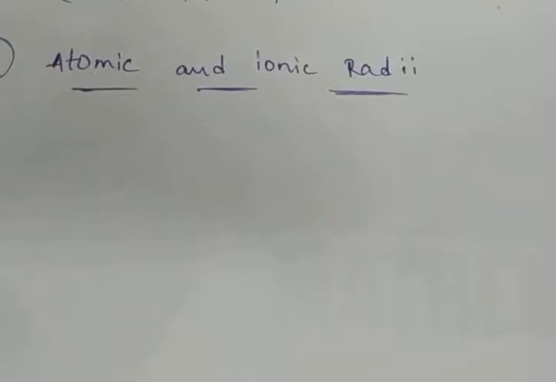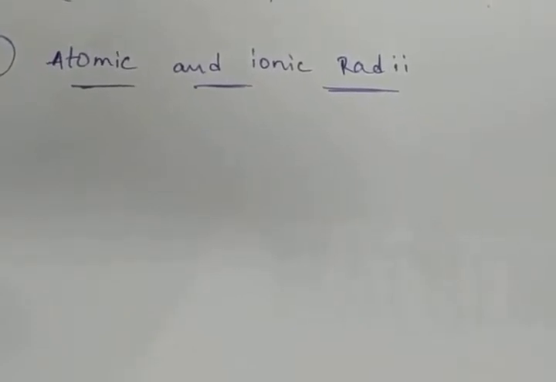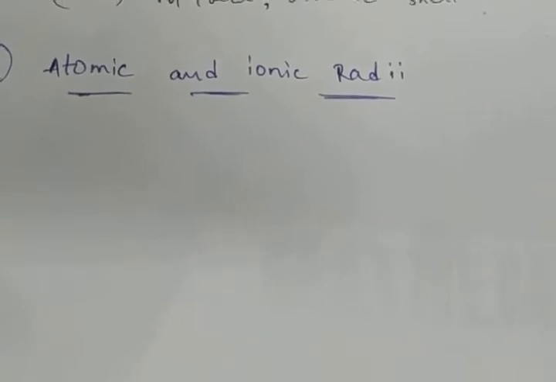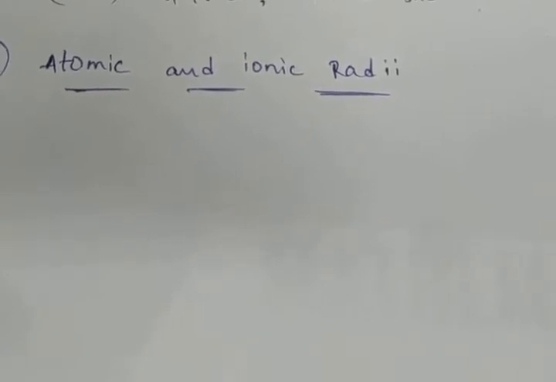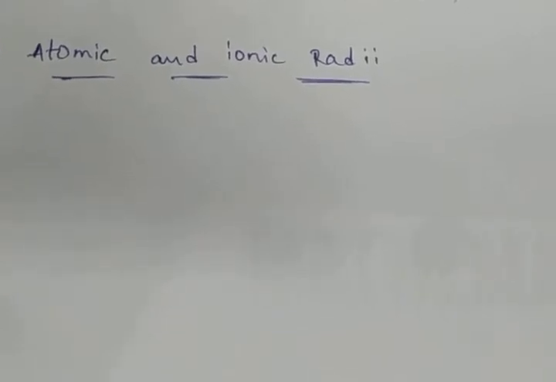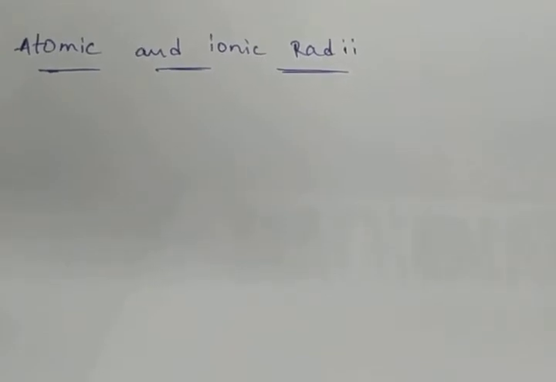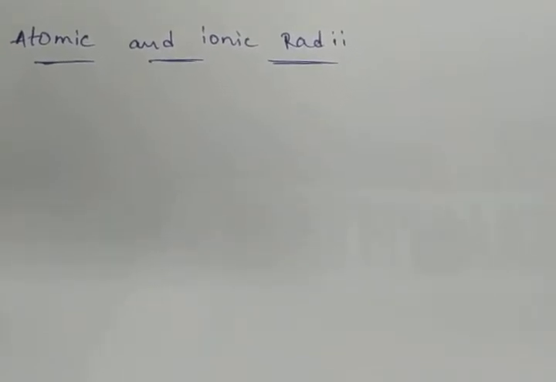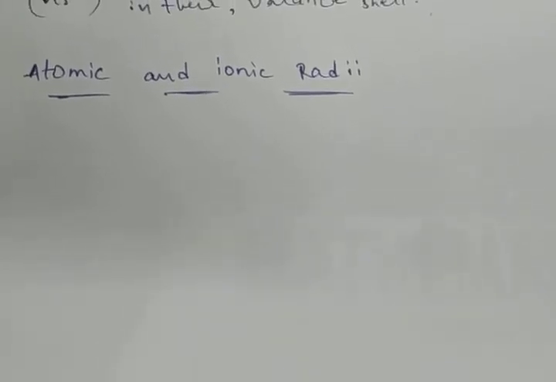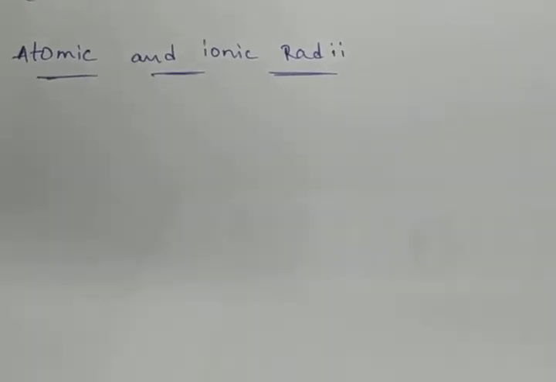The general trends. The first trend is the atomic and ionic radii. So what is the atomic radii or ionic radii? The atoms of alkali metals have the largest size in their respective periods. The atomic radii increase on moving down the group among the alkali metals.